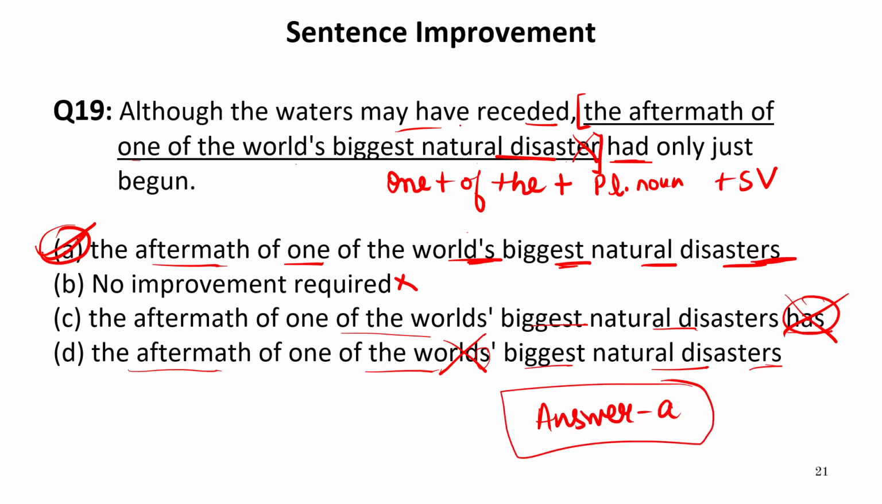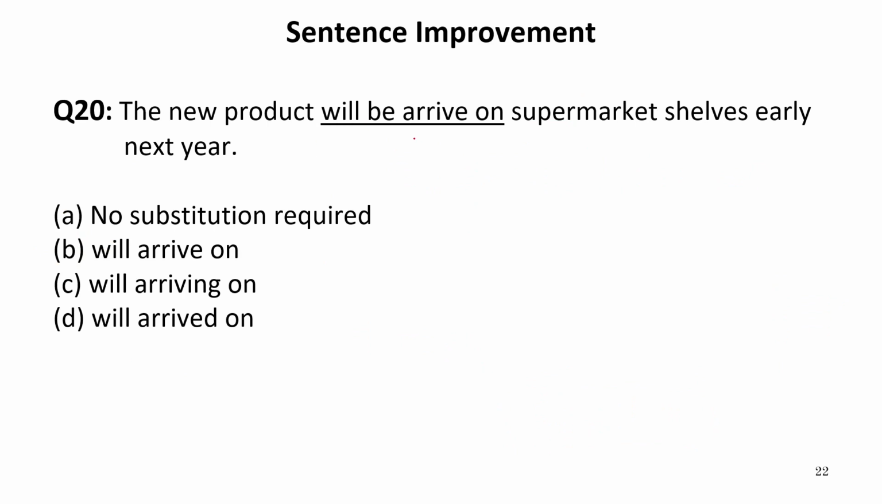Now, let us move to the next one. The new product will be arrive on supermarket shelves early next year. Whenever we are given be form, after it, we either use verb with ing or verb in third form. It makes the sentence passive and it is an active sentence.